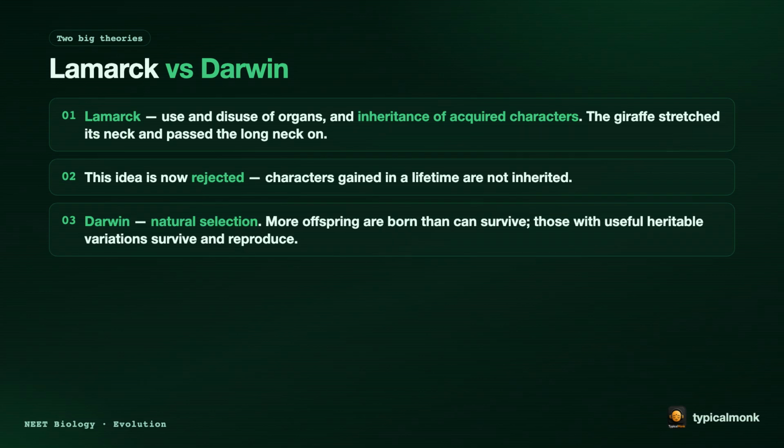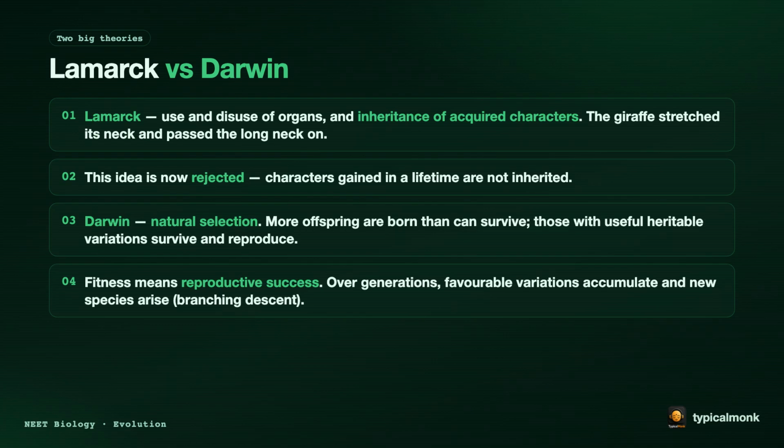Darwin said, natural selection. More are born than can survive. Those with useful heritable variation survive and reproduce. Fitness means reproductive success. Generation after generation, favorable variations accumulate and new species arise. This is called branching descent.